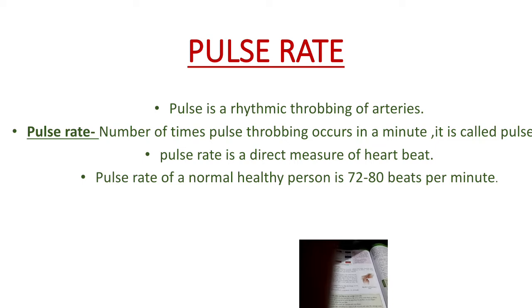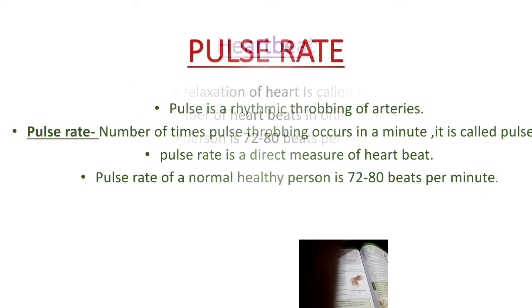And what is pulse rate? The number of times pulse throbbing occurs in a minute. That means in 1 minute, the pulse throbs. So this counting of pulse is called pulse rate, and pulse rate is a direct measure of heartbeat rate. That means pulse rate is equal to heartbeat rate. The number of pulse throbs in 1 minute is called pulse rate. Same as, the number of times our heart beats in 1 minute is called our heartbeat rate. So the pulse rate of a normal healthy person is 72 to 80 beats per minute.